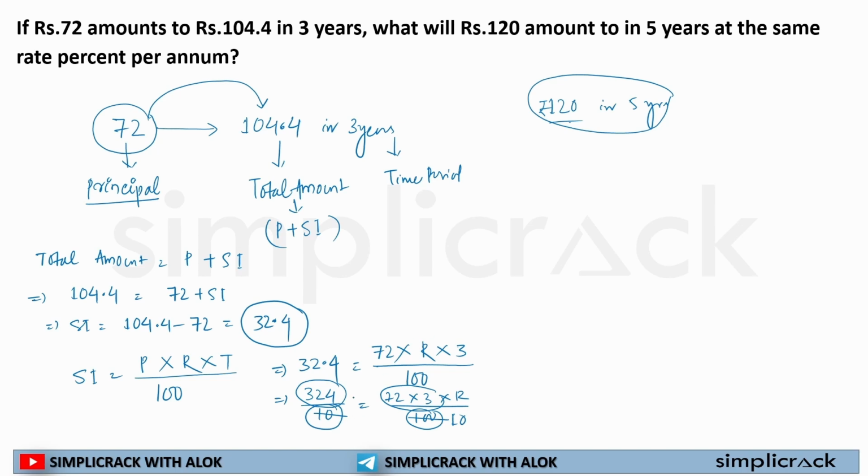Okay, now here 324 is there and 72 is there. So what should be my calculation? Let's cross it by 4. If I divide 324 by 4, it will be 4 8s are 32, 4 1s are 4. Okay, now 72, if I try to solve 72 divided by 4, will it be possible? No, it won't be possible, sir. So I can't write it by 4. So what should I do? Let's try by 3.